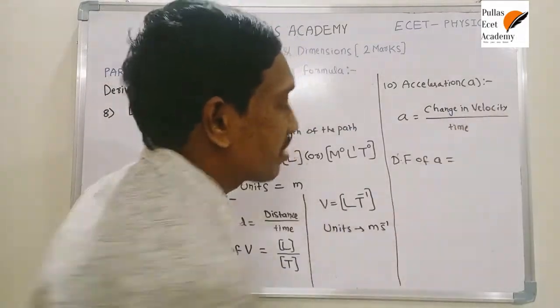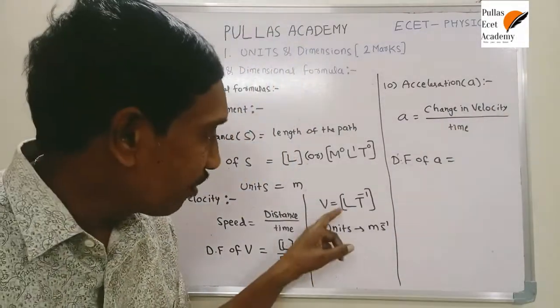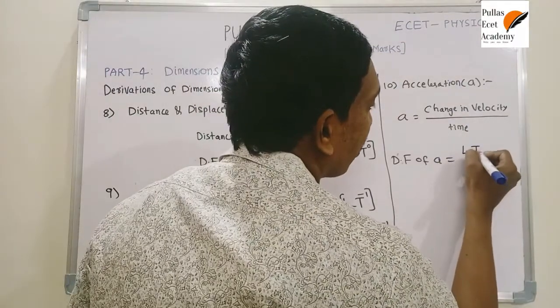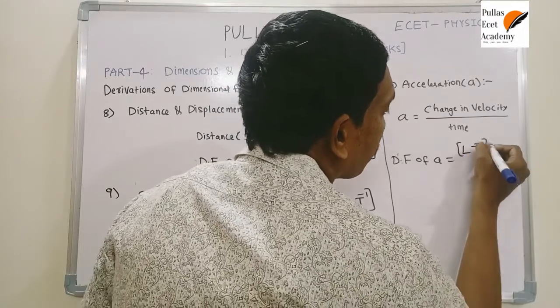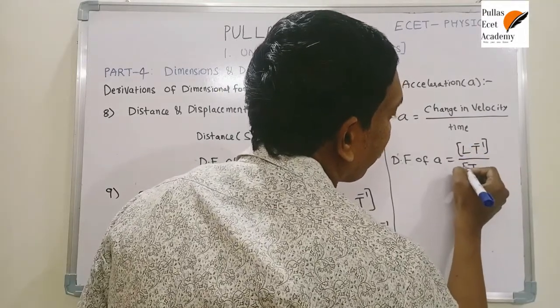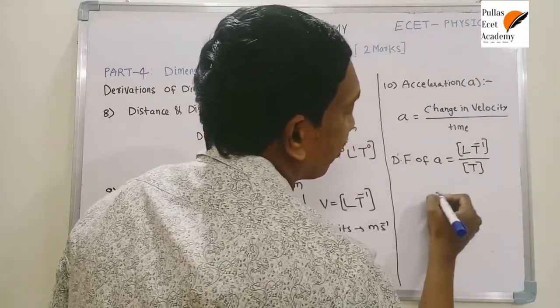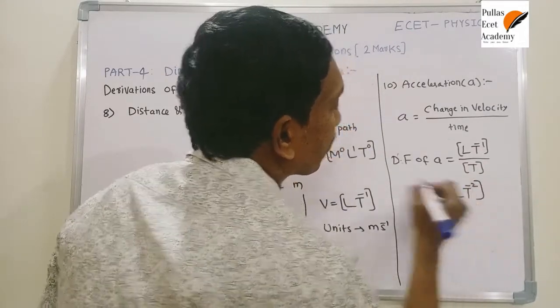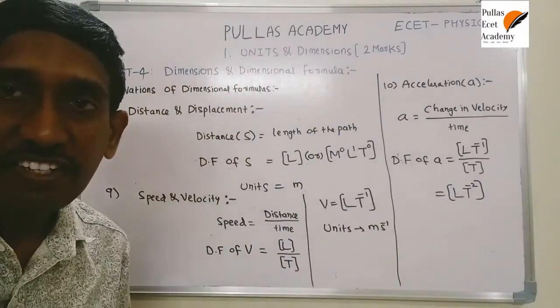So what is the dimensional formula of velocity? Already we have derived it here, that is L T power minus 1. Substitute L T power minus 1. The time dimensional formula we already know, that is T. So L T inverse by T, and finally you get L T power minus 2. This is the dimensional formula of acceleration.